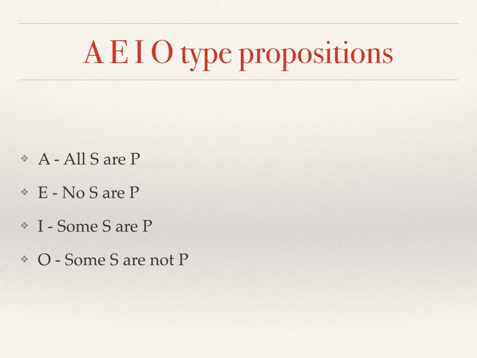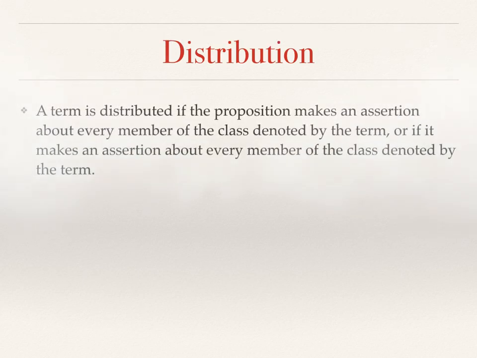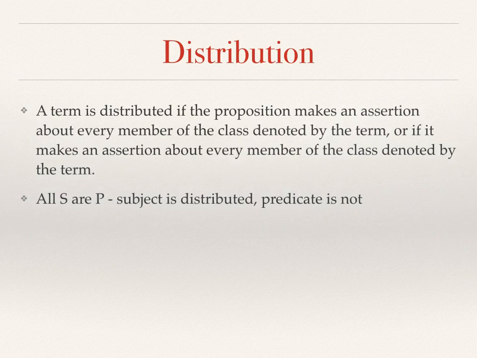That basically boils down to all the different possibilities. Another key term that will be important to understanding the validity of categorical arguments is the concept of distribution. As our book lays it out, a term is distributed if the proposition makes an assertion about every member of the class denoted by the term. So for example, in the A-type proposition, all S are P, the subject is distributed, but the predicate is not.